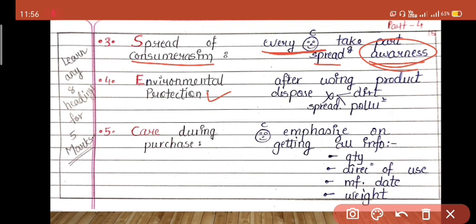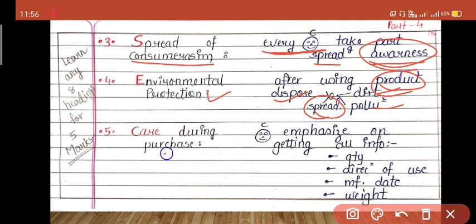It is the responsibility of the consumer that the product should be disposed of in such a way that it does not spread any pollution or dirt. You have to throw the waste in such a way that it does not harm the environment. So that is also the responsibility of the consumer, that they should not spread pollution.